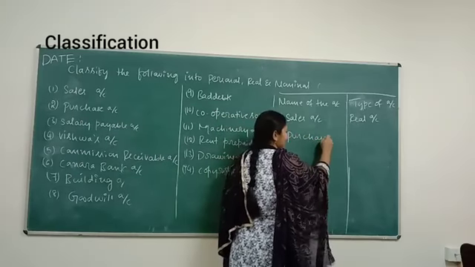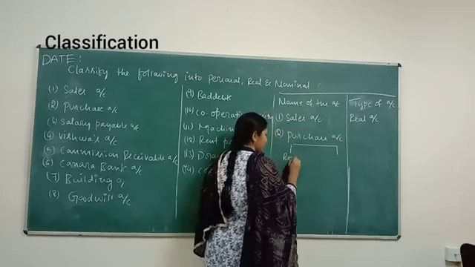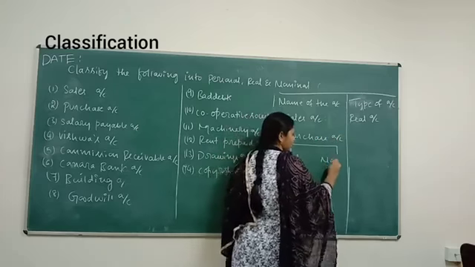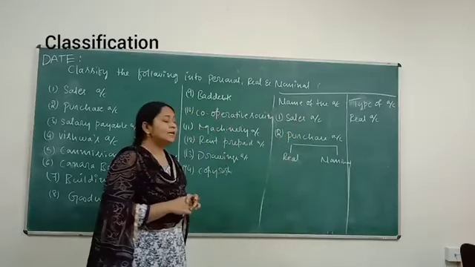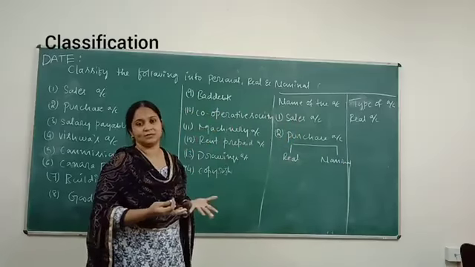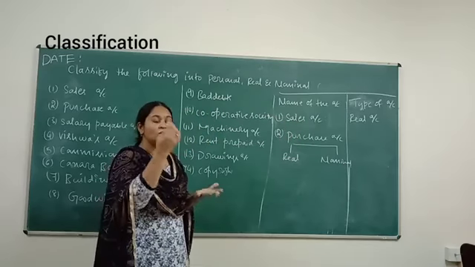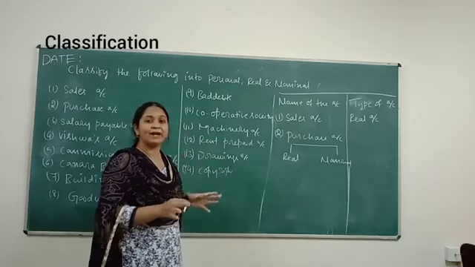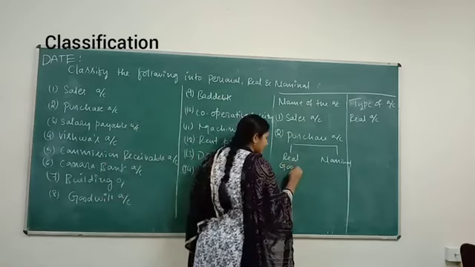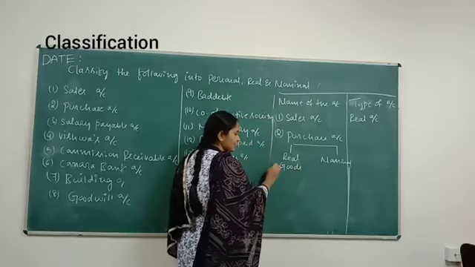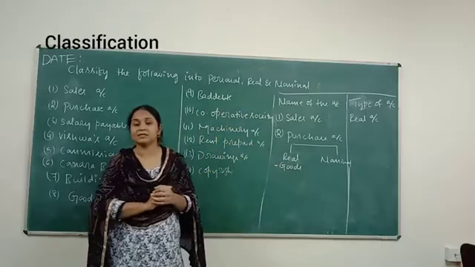Purchases. The purchase account also could be real or nominal. Why is it real? Because it is related to goods. You are purchasing raw material for the purpose of manufacturing. So you are purchasing goods, and goods are assets to the business.